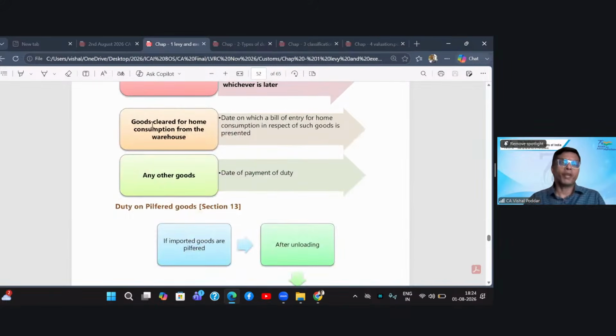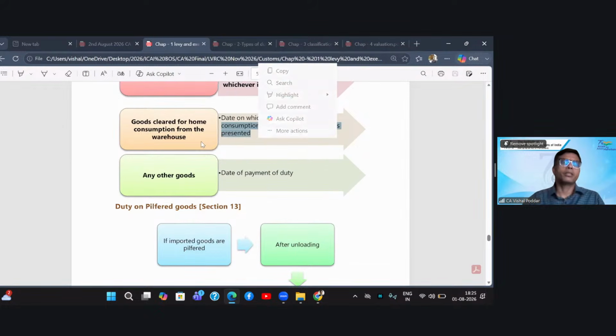However, where you had warehoused the goods, so goods were imported, they were not immediately cleared, they were cleared for keeping in warehouse, and now from warehouse they are getting finally cleared, it is the second bill of entry which you file. I had mentioned that first you file bill of entry for depositing the goods in warehouse, and then later, whenever you need it, you file the bill of entry for removing it from warehouse, that is bill of entry for home consumption.